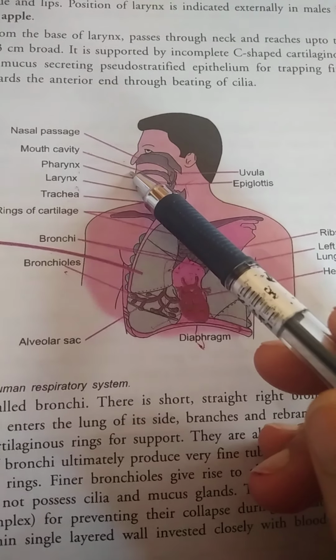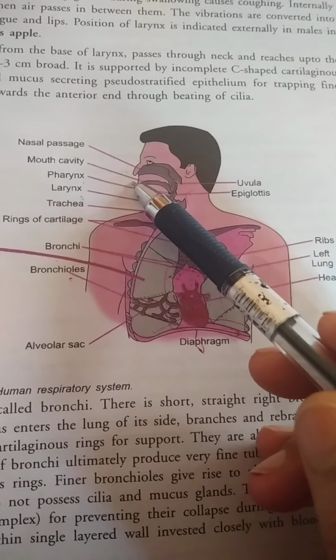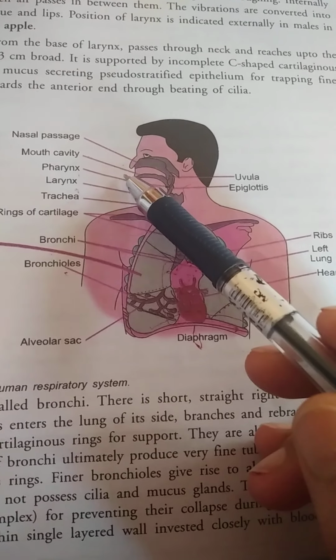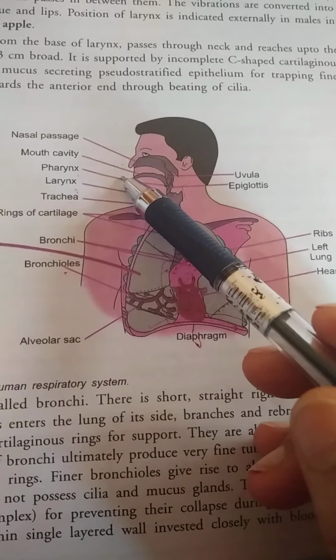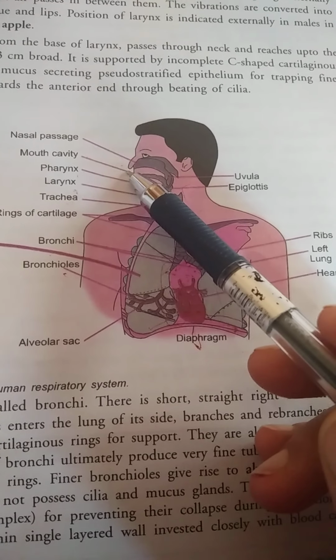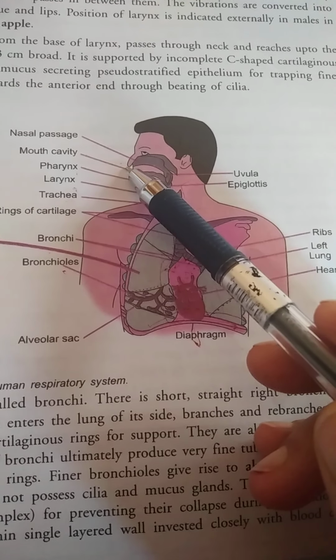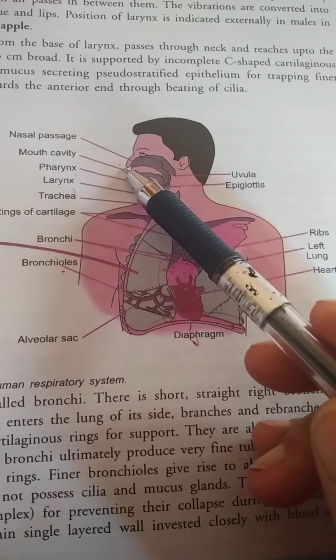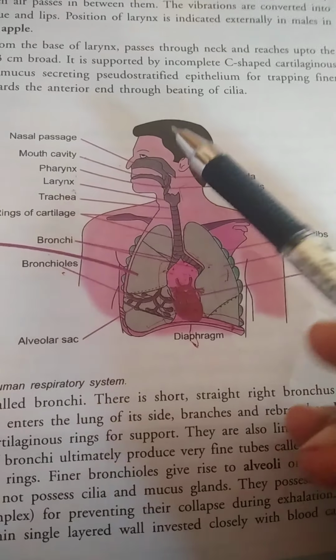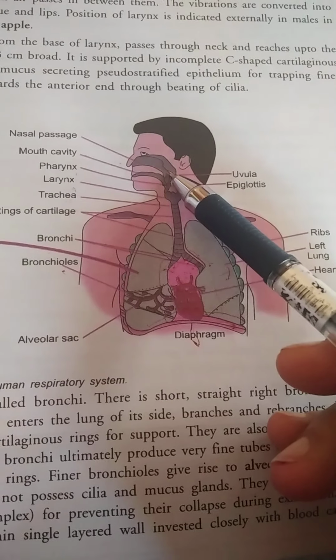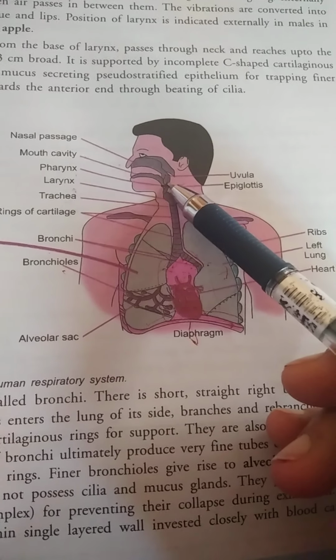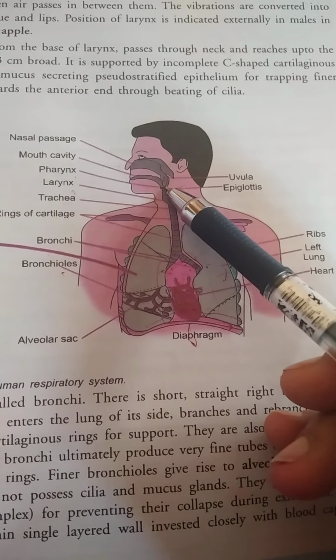Now, the respiratory tract. The respiratory tract is present in our body, through which we take oxygen. It starts from your nasal passage. From here, it goes to the pharynx, which is the common passage for both air as well as food.